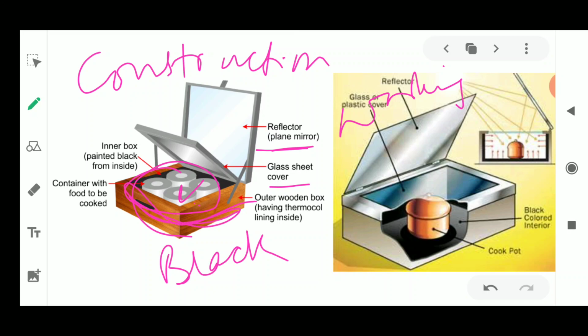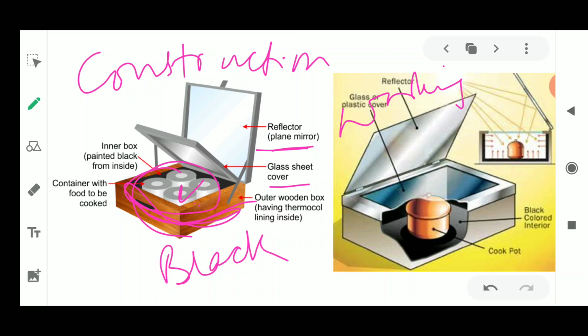The wooden box is also painted black from outside. So what is the reason we are using these dark paints inside the solar cooker? It is painted black because we have seen that dark color objects absorb more and more of the sun's radiation.